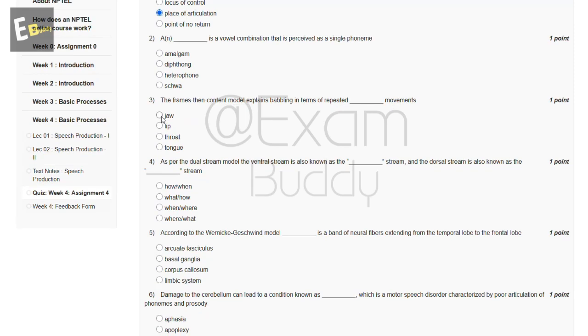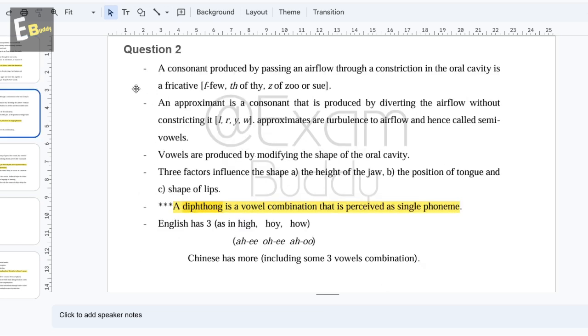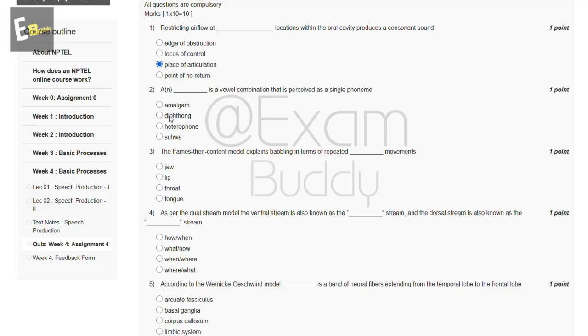Now the second question is: a dash is a vowel combination that is perceived as a single phenomenon. The options are: amalgam, diphthong, heterophone, schwa. Let's check the answer. A diphthong is a vowel combination that is perceived as a single phenomenon. So the answer of our second question is B, diphthong.